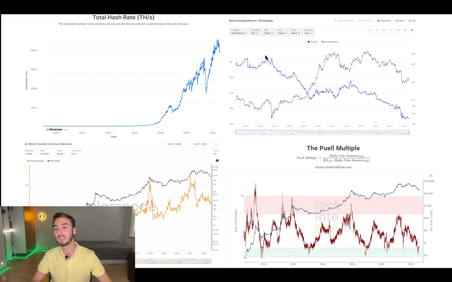On top of that, we've seen that the Bitcoin exchange reserves have been decreasing for the past years, meaning that people have been buying Bitcoin on the exchanges and after that sending it to cold wallets to store it safely for the long term. In fact, the chart also showed us that people are still doing that right now. Now, the Puell multiple, which we said looks at the miners and their revenue, seems to be bouncing around the same area where it bounced in the previous bear markets when they finished.